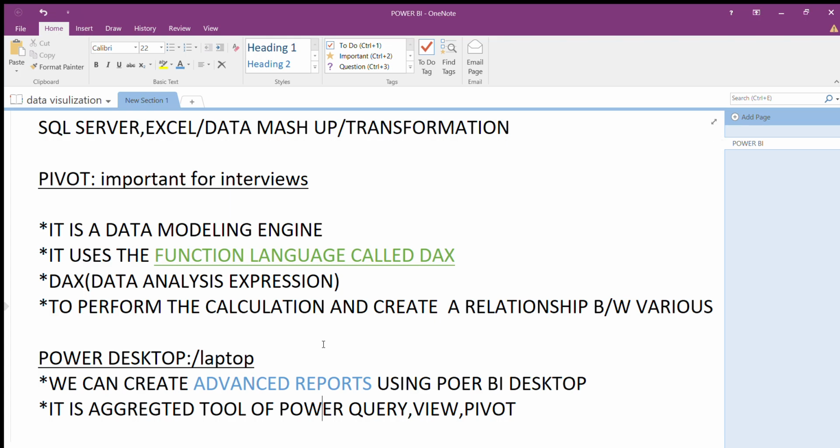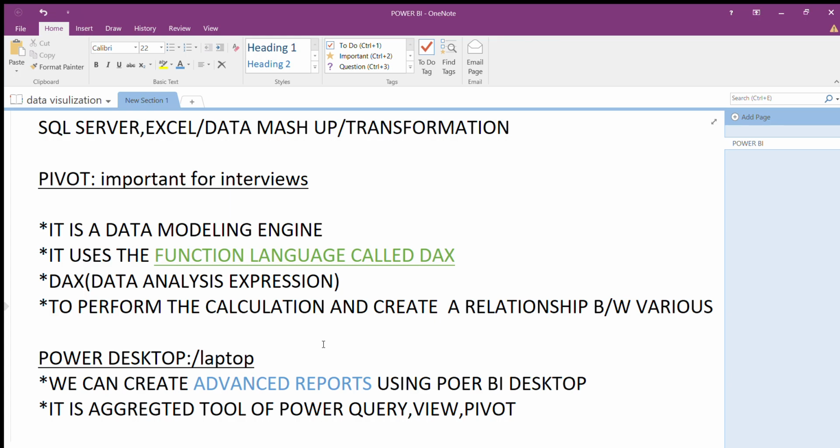After that, the next important one is Pivot, guys. This is very important for the interview. This is the data modeling engine, guys. What is Pivot? Pivot is a data modeling engine. It uses one functional language. I already underlined this word and also colored this word.